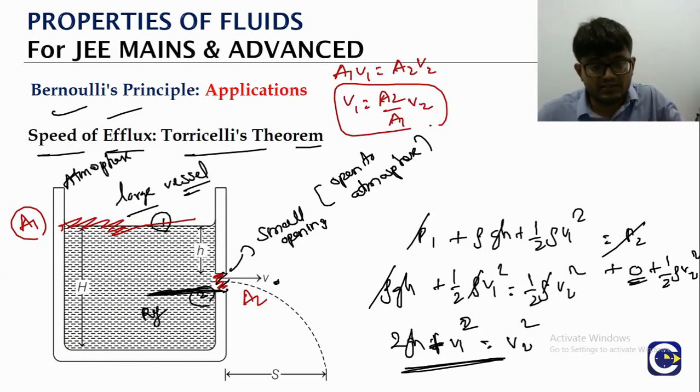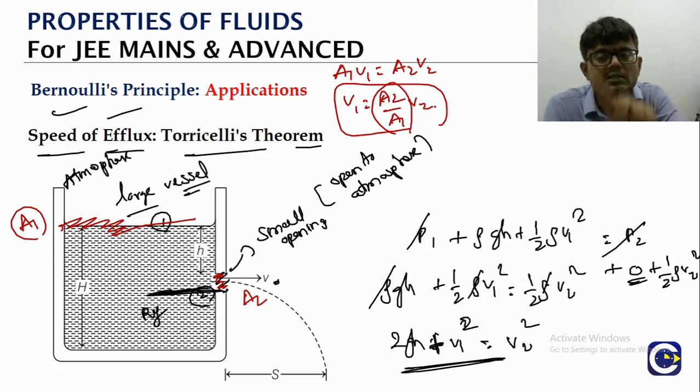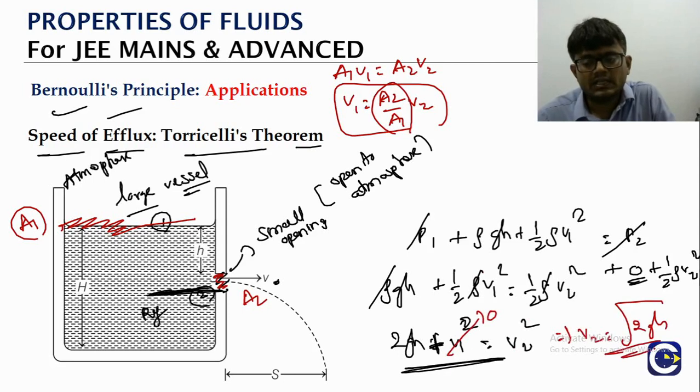A1 is very large, it's a large vessel or container. So A2 by A1 is a very small fraction. So V1 will be almost negligible in comparison to V2. If you neglect it, we get V2 square is equal to 2GH. From here V2 will be equal to root 2GH. This is like the speed of a particle which is dropped from a height h.